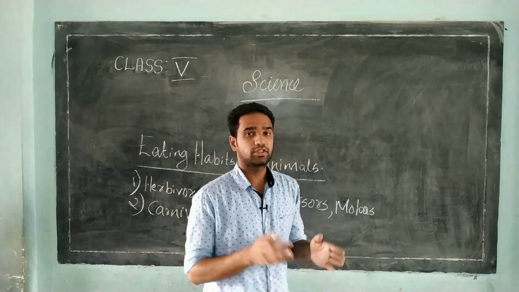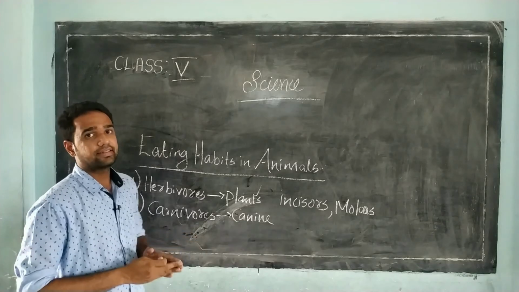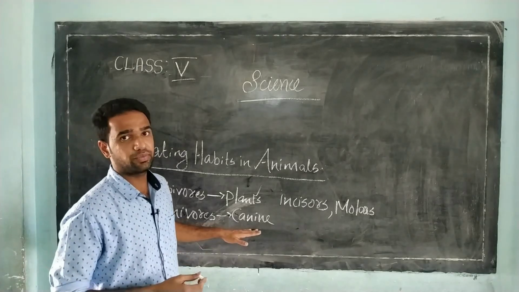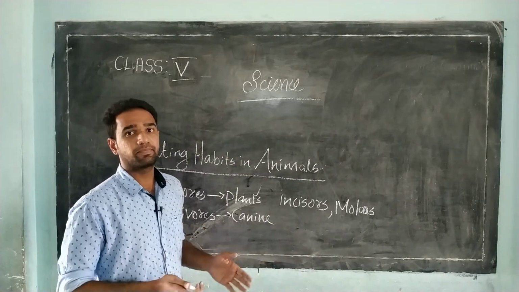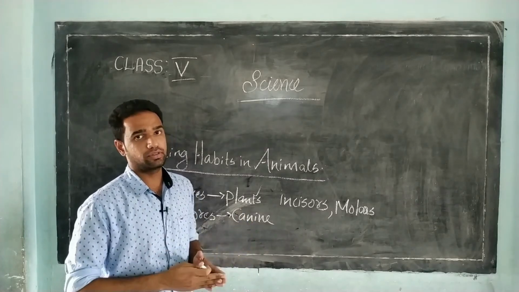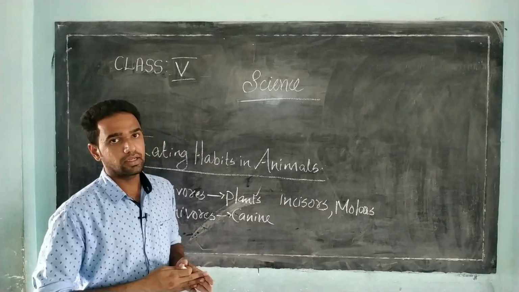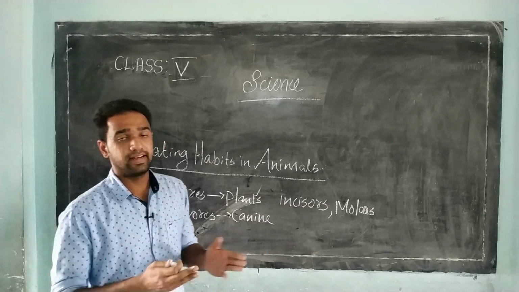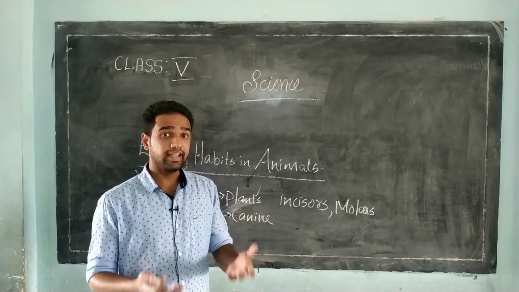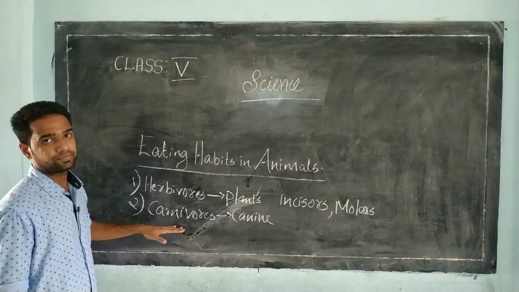So flesh-eating animals are called carnivores, and they have strong sharp teeth called canines. Their limbs are very strong with sharp claws to kill other animals. Lion, tiger, eagle, wolf are examples of carnivores.